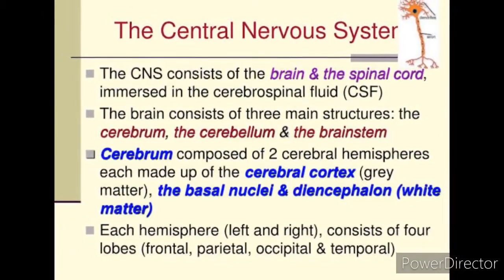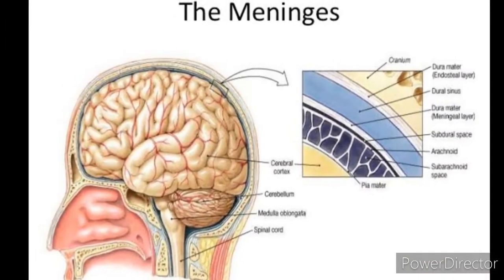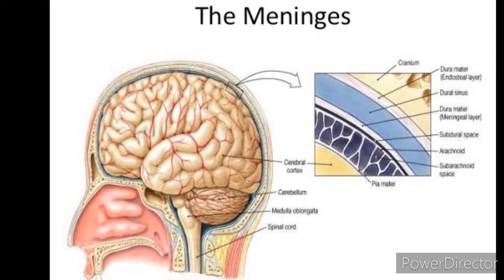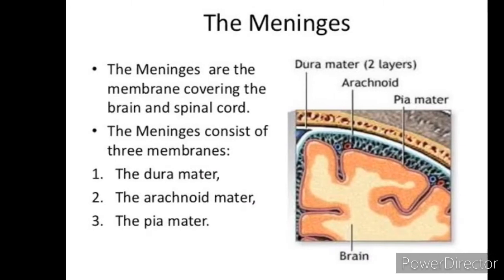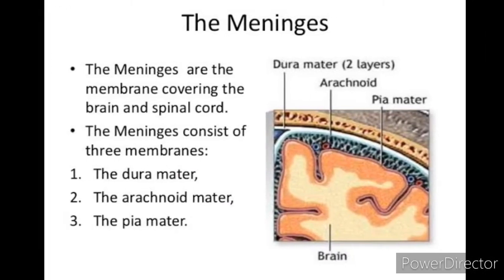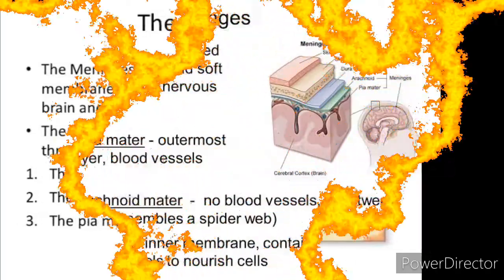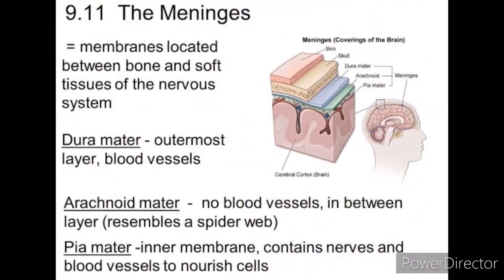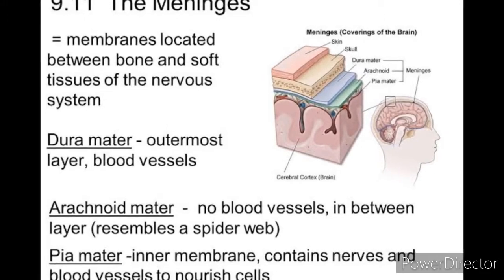The brain and the spinal cord, being delicate vital structures, are well protected in bony cavities of the skull and the vertebral column respectively. They are covered by three connective tissue membranes or meninges. They are dura mater, arachnoid membrane and pia mater.